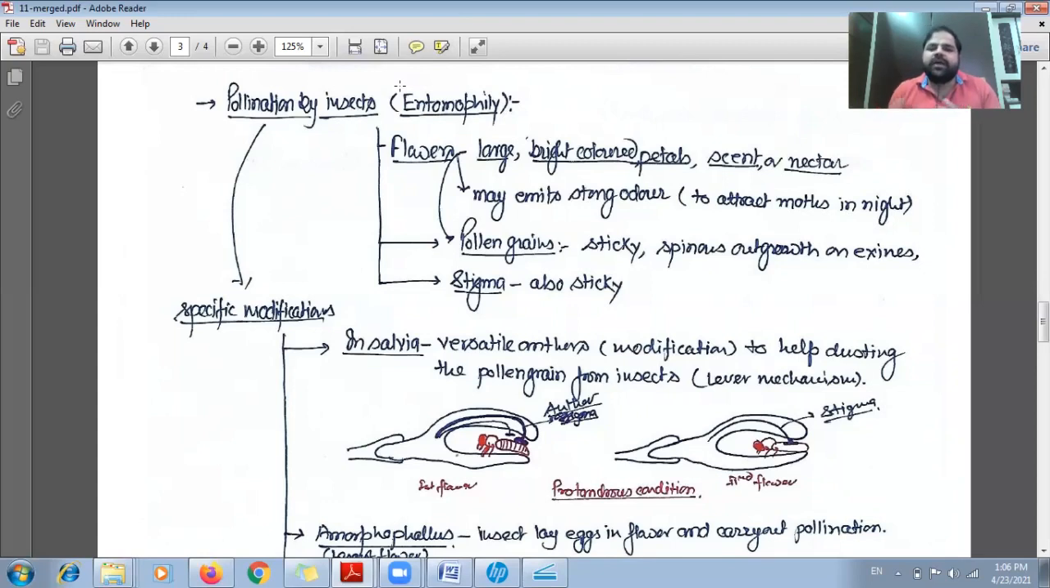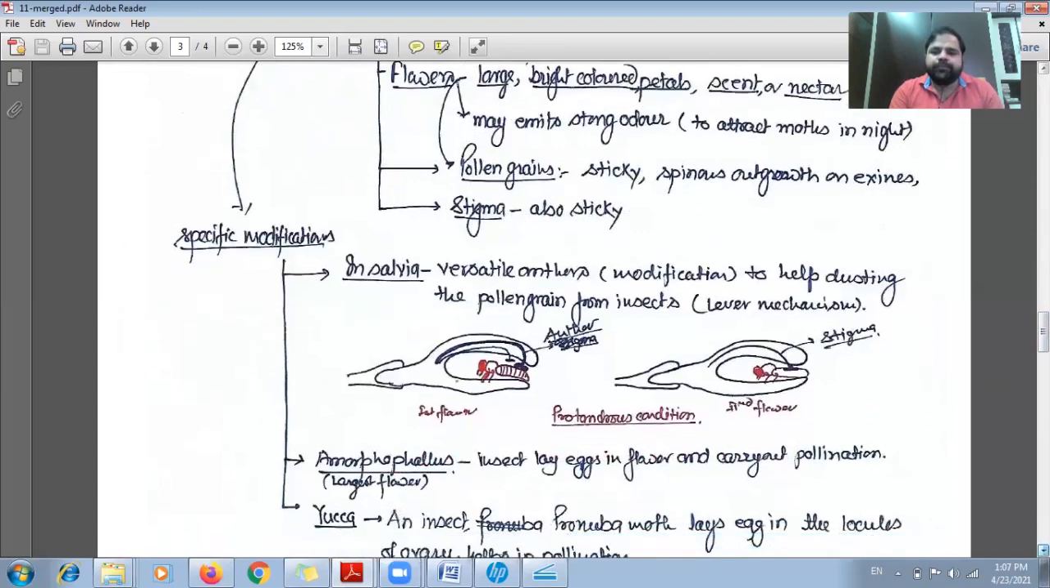And here the stigma are also sticky just because they have to receive the pollen grain which is adhered on the body of the insect. So here the pollen grain as well as the stigma are sticky, which helps in the transfer of pollen grain from one place to another and to receive the pollen grain by the stigma. Now some specific modifications we can see here, as in case of Salvia. By this figure we can understand the modification.